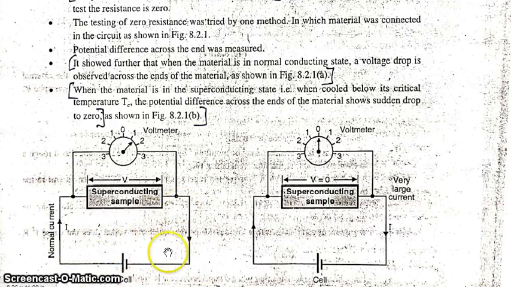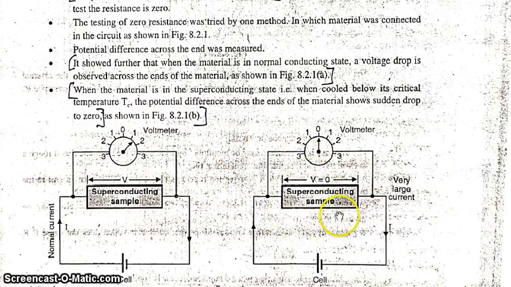So here normal current is flowing, and here some potential is applied. In this case the potential is zero. So it showed that the material is in the normal conducting state when a voltage drop is observed across the ends of the sample. Here we can see that there is some voltage, meaning the voltmeter shows some finite value.